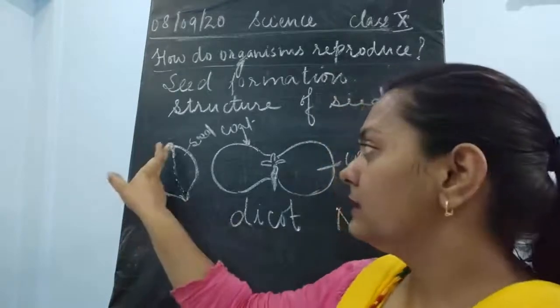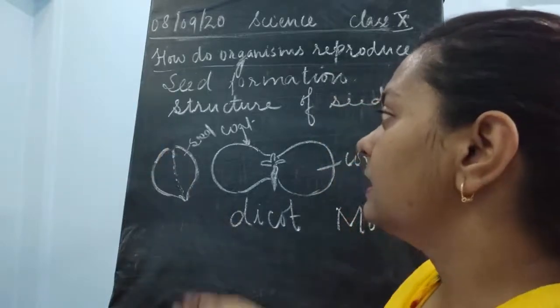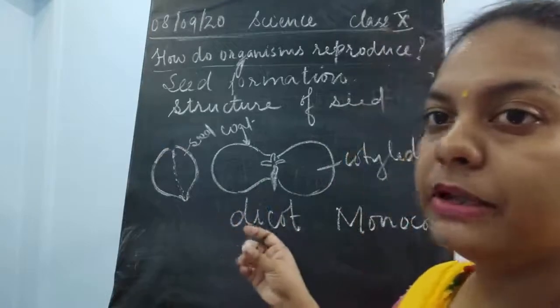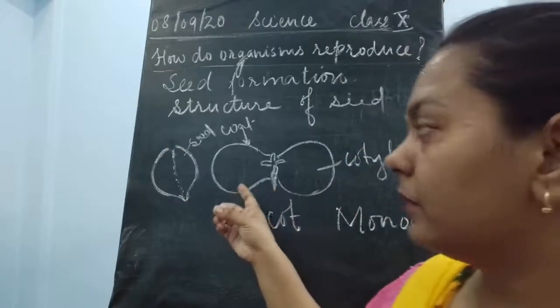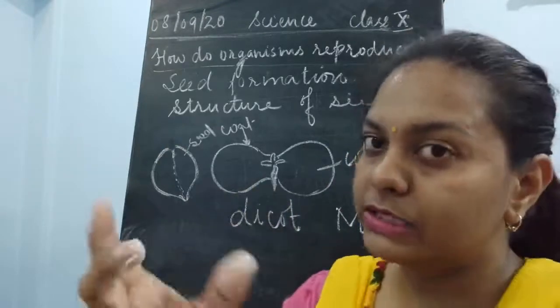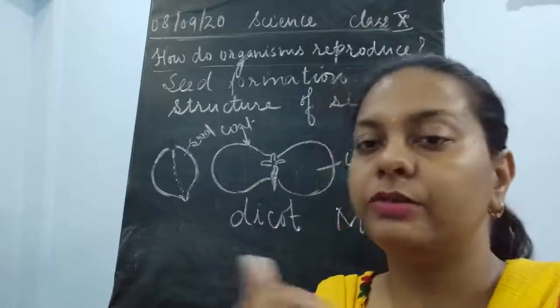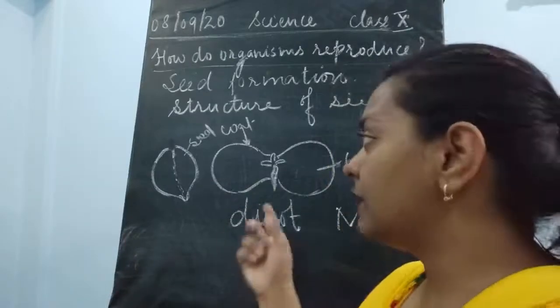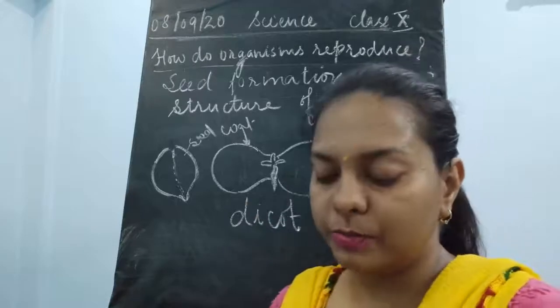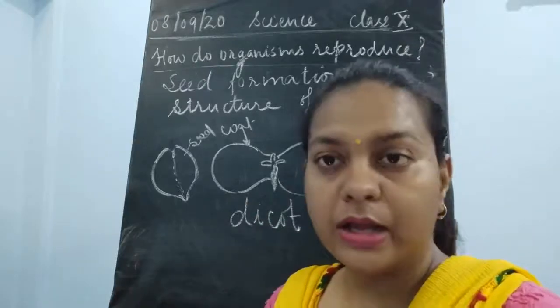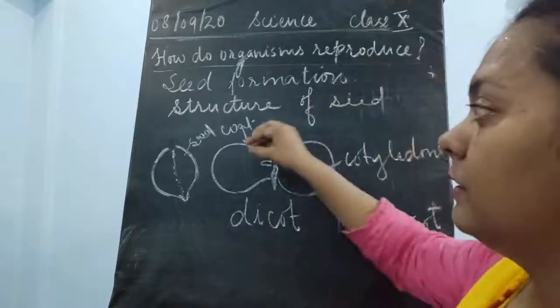Now what happens, once the seed is soaking in the water, it swells up. Once it swells up, you can easily study the different parts of the seed. Now you just open the first part, that is the seed coat, and then after that the second part.